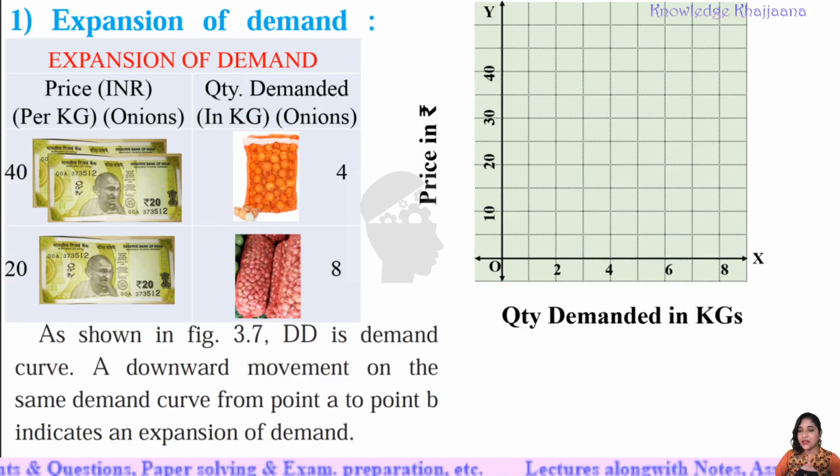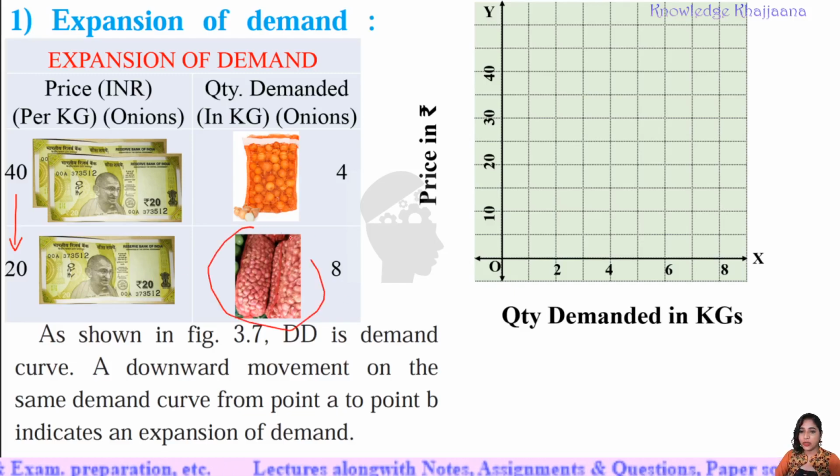Now see, if the price of the onion was 40 rupees per kg, two notes of 20 rupees I have shown. If the price of the onion was 40 rupees per kg, then only a bag of 1 kg onion was bought, right? People bought only 1 kg of onion. Now, if the price decreased and came down to 20 rupees only, so what people had to do? People had to spend only a single note of 20 rupees. So what people did? They bought 2 bags of 1 kg, right?